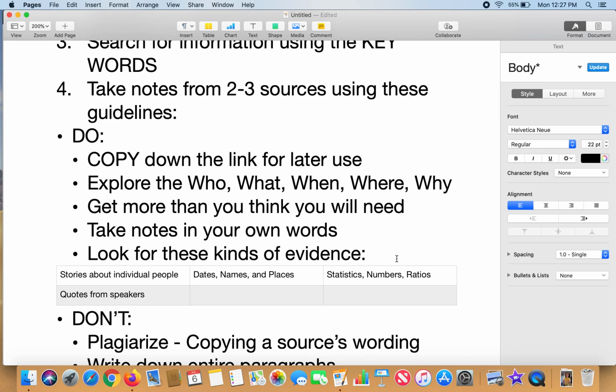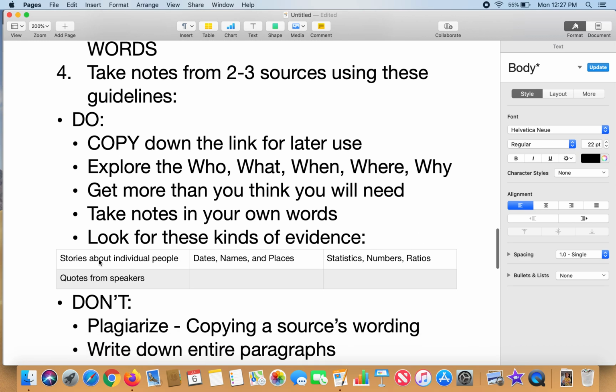And you should look for the following kinds of evidence: stories about individual people, names, dates, and places, statistics, numbers, and ratios, and quotes from speakers. You'll want specific evidence that can support a claim, not repeating a claim. So these kinds of evidence will help you support that claim.